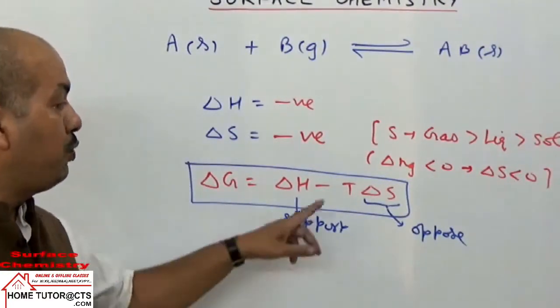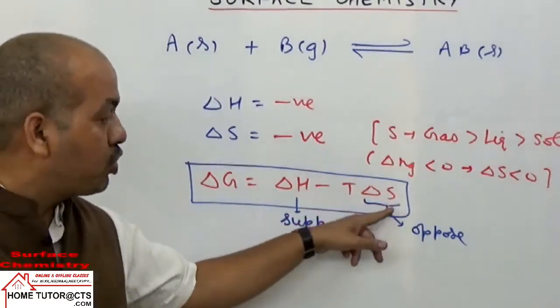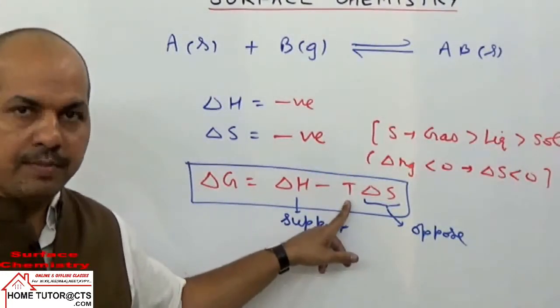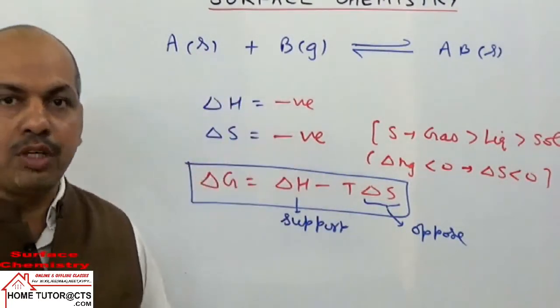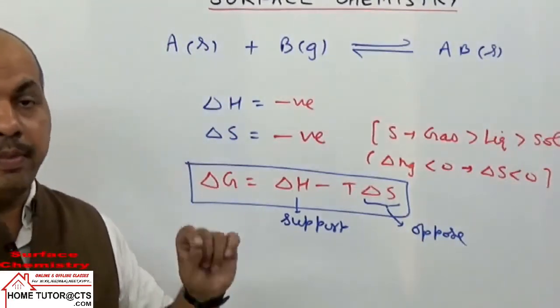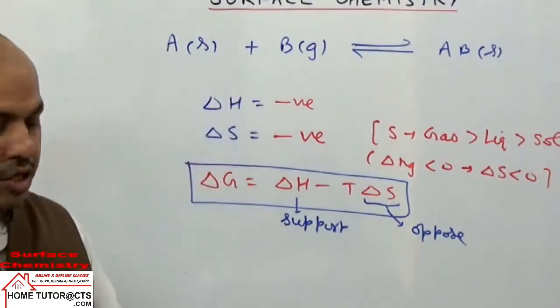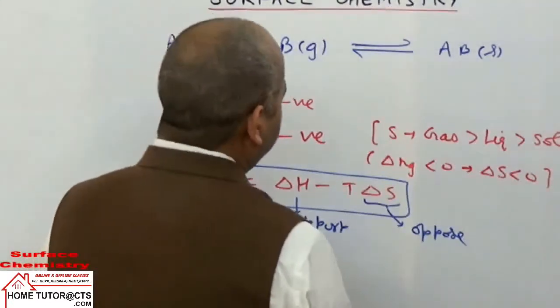Moreover, to make this term less positive, we will take low temperature. So this phenomenon of adsorption is favored in the condition of low temperature and also high pressure.